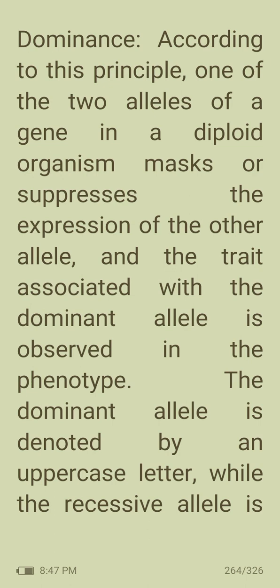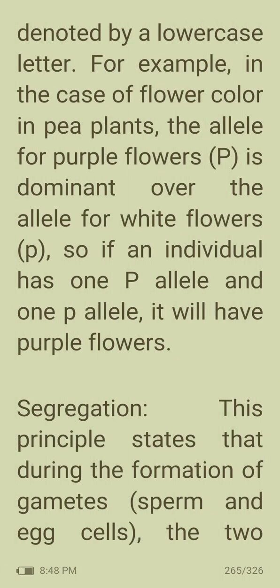So, dominance. According to this principle, one of the two alleles of a gene in a diploid organism masks or suppresses the expression of the other allele, and the trait associated with the dominant allele is observed in the phenotype. The dominant allele is denoted by an uppercase letter, while the recessive allele is denoted by a lowercase letter. For example, in the case of flower color in pea plants, the allele for purple flowers is dominant over the allele for white flowers. So if an individual has one capital P allele and one small p allele, it will have purple flowers.